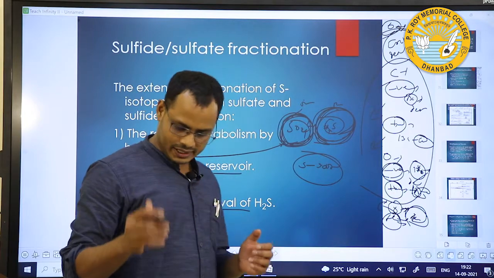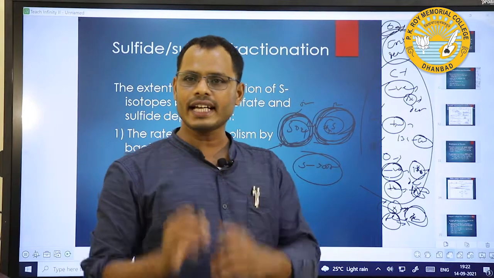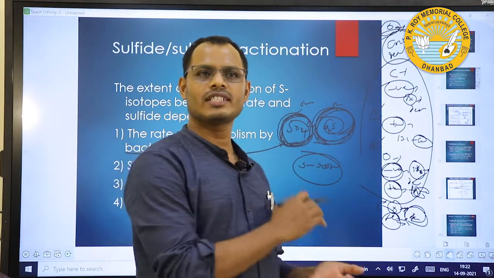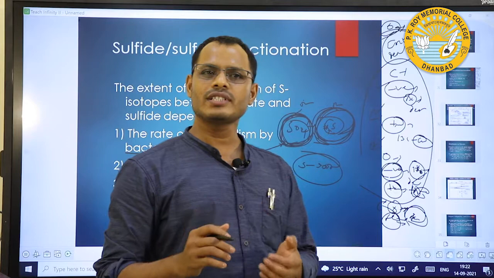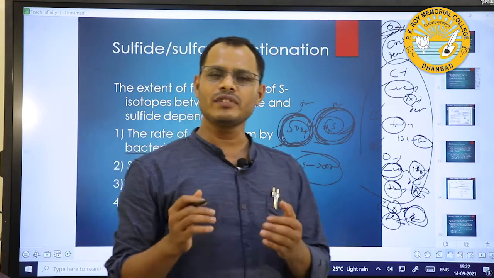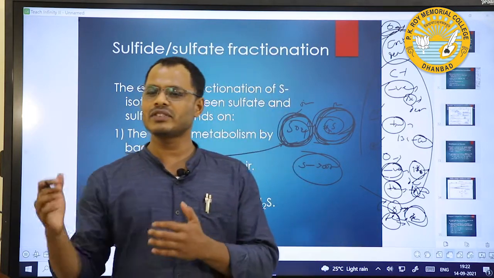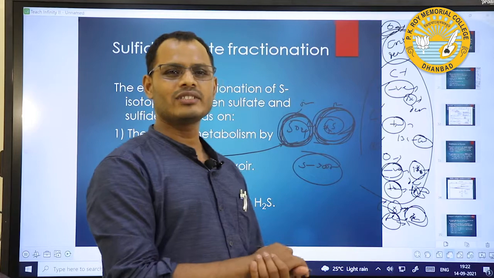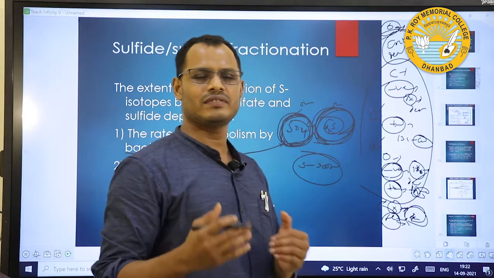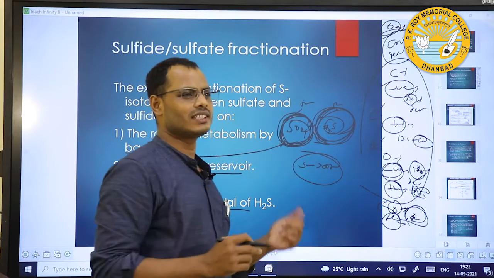One last thing: before interpreting any isotope values, either carbon, oxygen or sulfur, we first need to do some mathematical fluid rock interaction model. After doing that, if we interpret the isotope values, I think that will give a correct interpretation of all these isotopes.